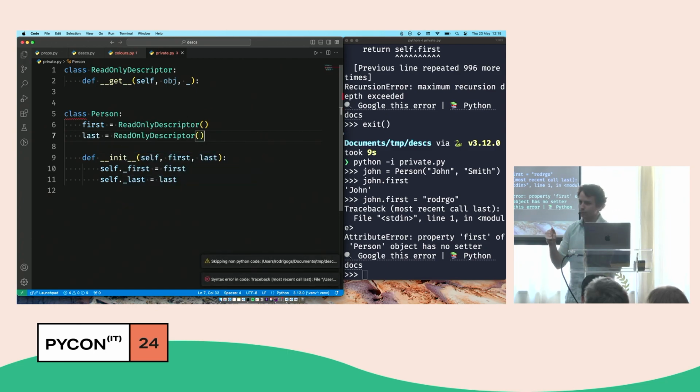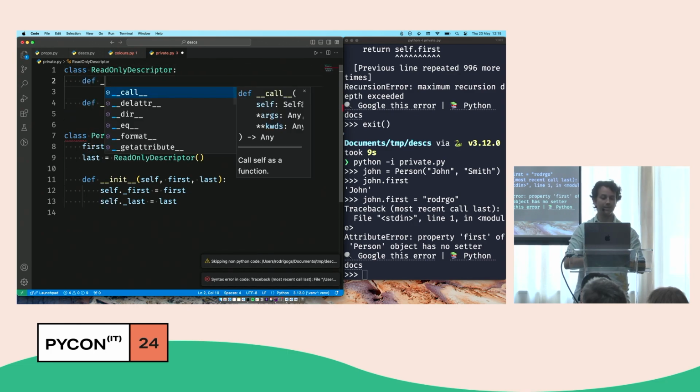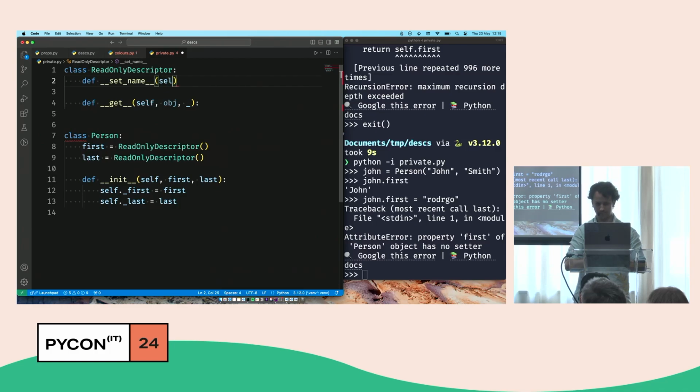So if we wish really, really hard, then maybe, just maybe, there will be a way to do this. Thank you. And so what we will do now is actually realize that there is a way for this to work, and it's brilliant. There is one extra special method called __set_name__. Now, it has nothing to do with descriptors, so the presence or the absence of this method does not influence whether a class is a descriptor or not.